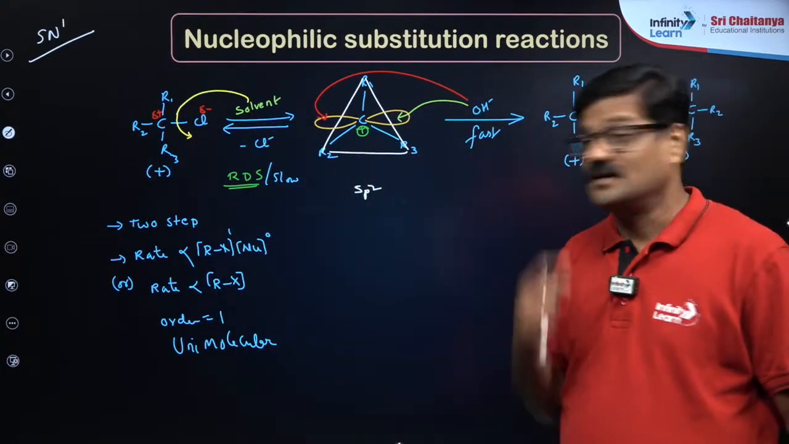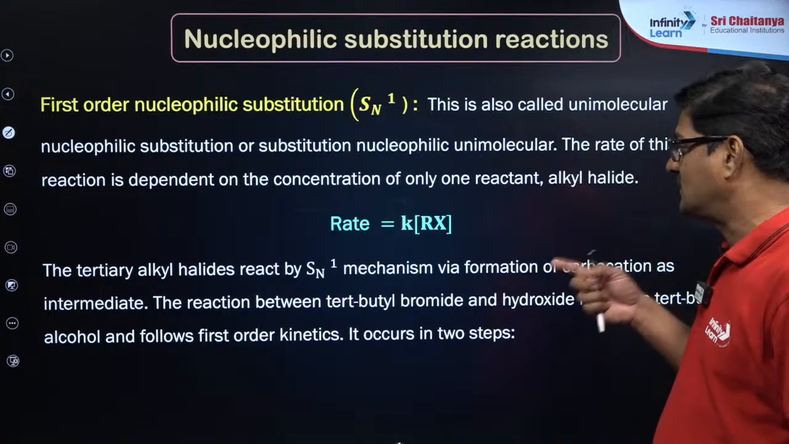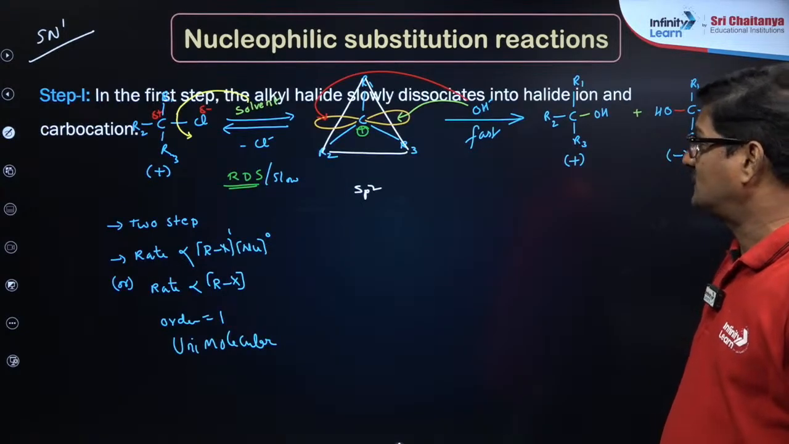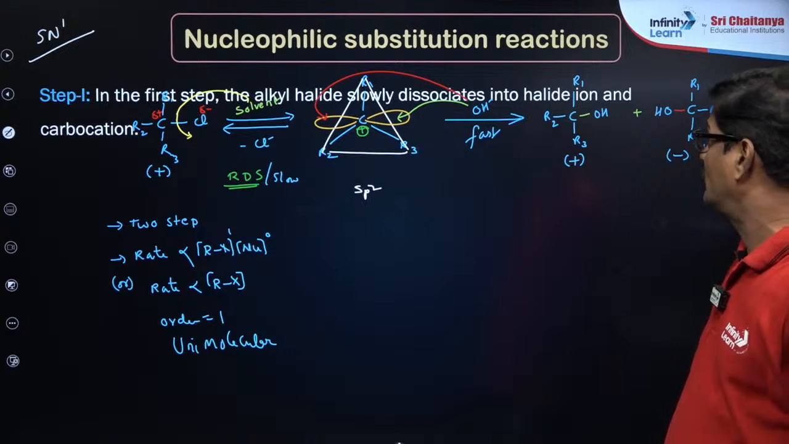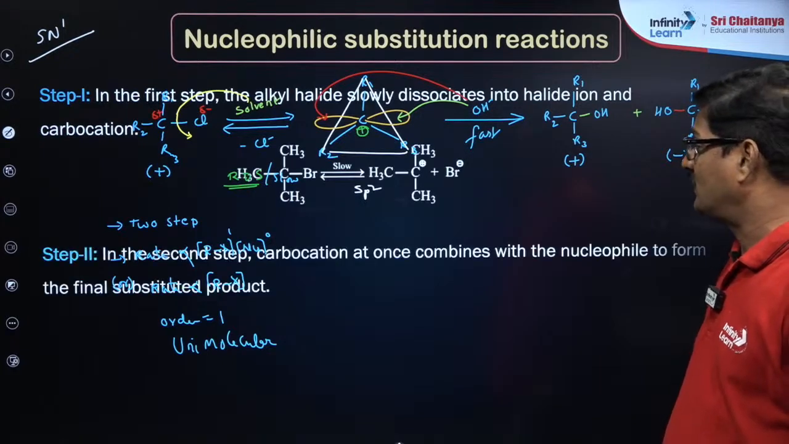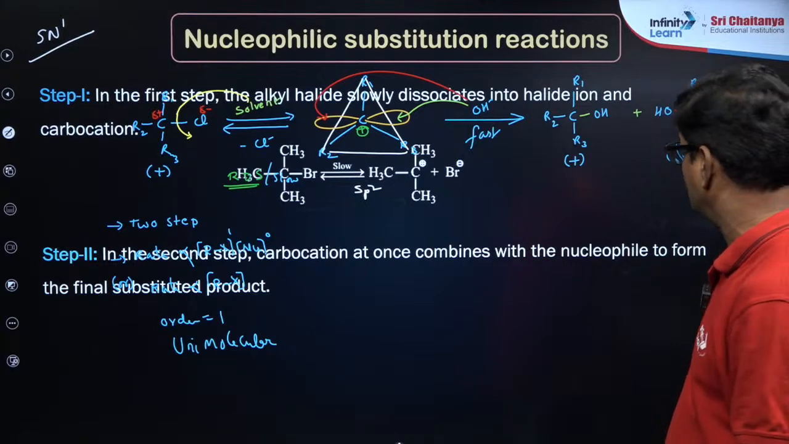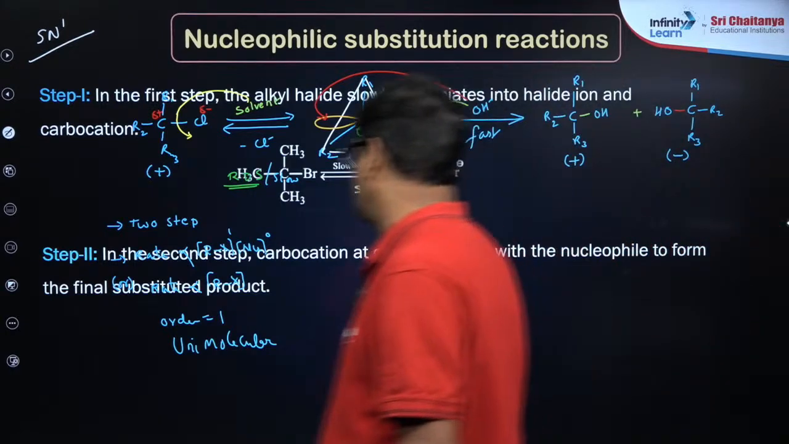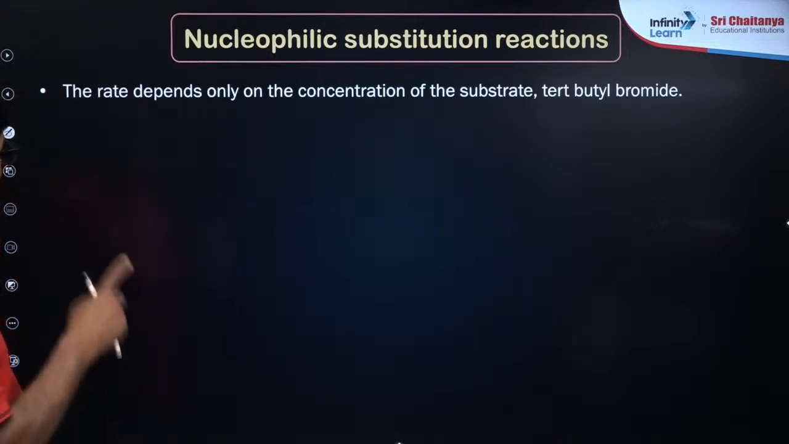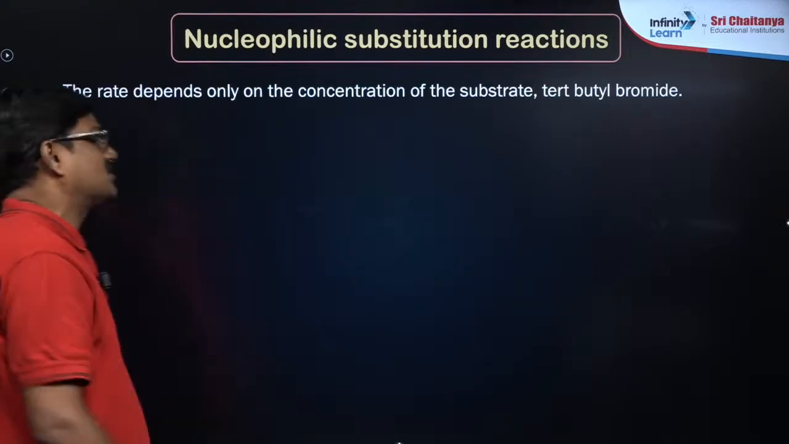right, that's good. Now let's talk about, this is the SN1 reaction. This SN1 reaction, you can see in the first step the alkyl halide slowly dissociated to the halide ion and the carbocation. So that's what is happened. In the second step, carbocation at once combines with the nucleophile to form final substrate product. So in this the rate depends only on the concentration of the substrate.